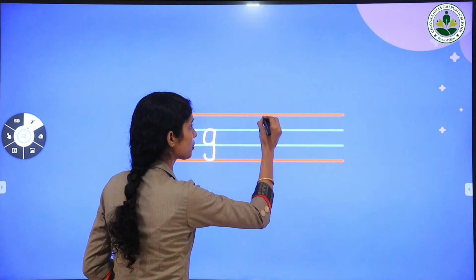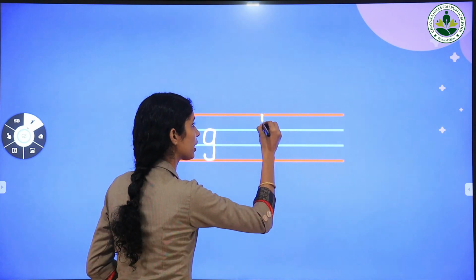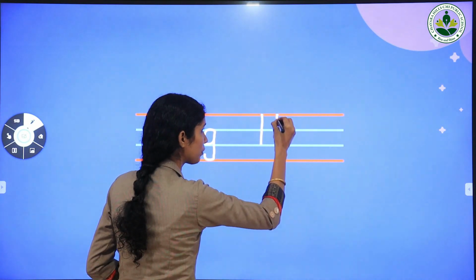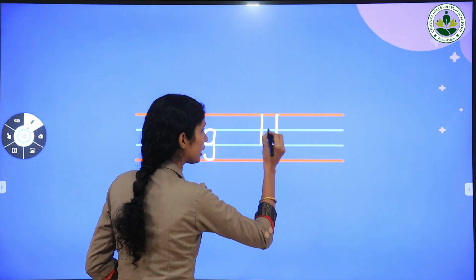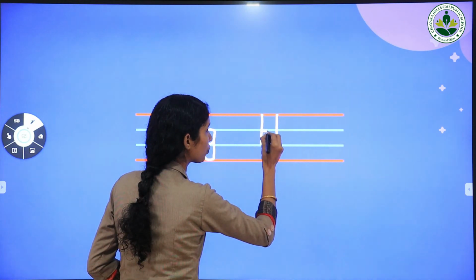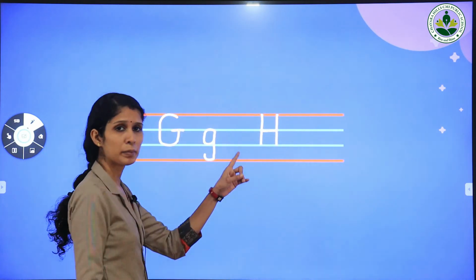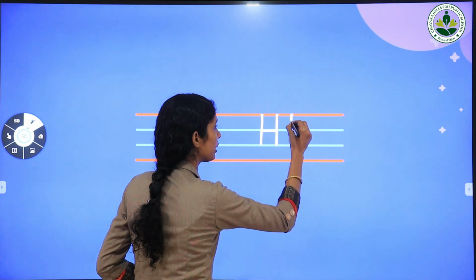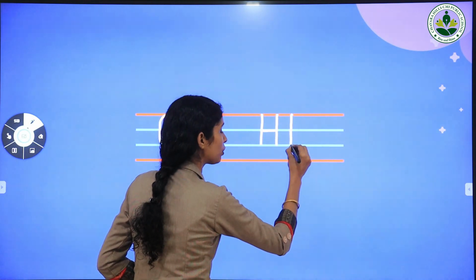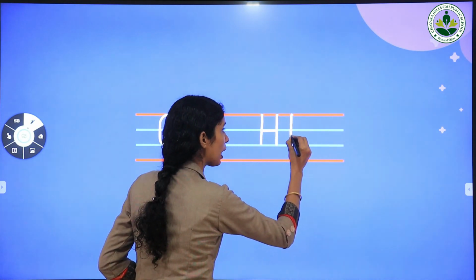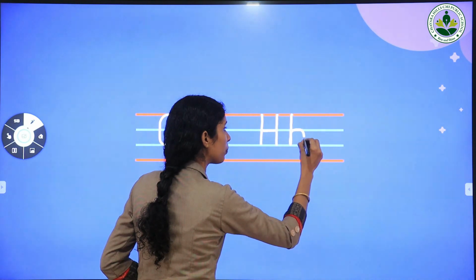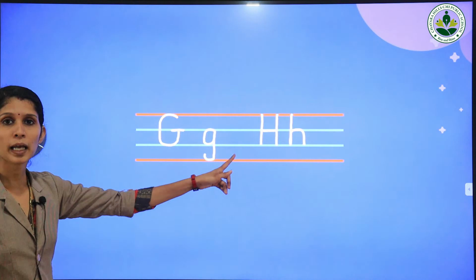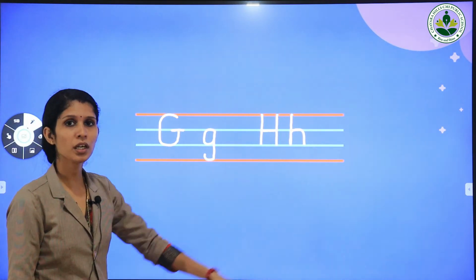And our next letter is letter H. Look at here. First we draw a big standing line from red line to the second blue line. Again we draw a big standing line from red line to the second blue line. Then draw a small sleeping line on the first blue line. Capital letter H. And small letter h starts from the red line to the second blue line. Then don't take out your pencil. It goes up and draws a downward open curve from first blue line to the second blue line. It's capital letter H and small letter h.